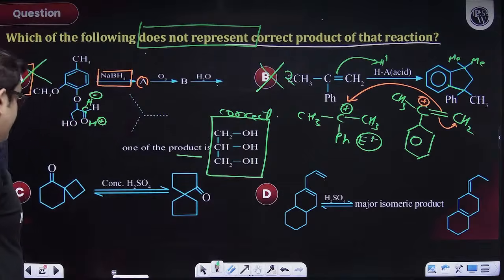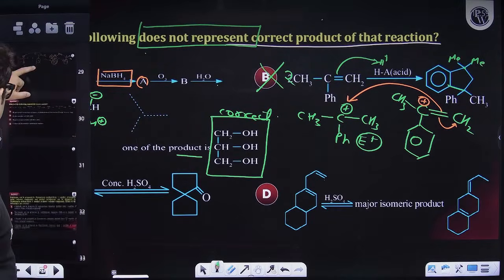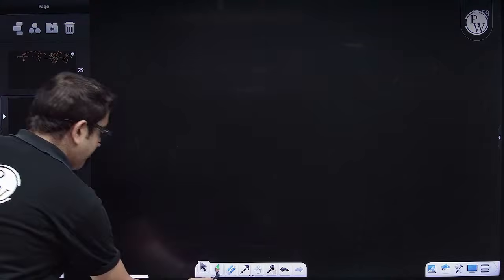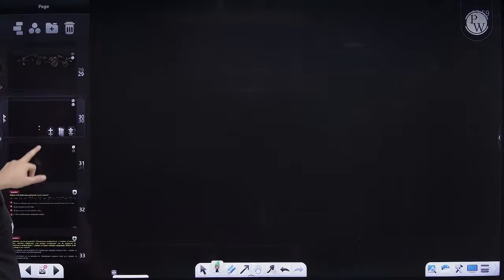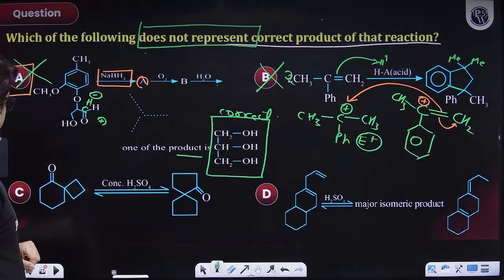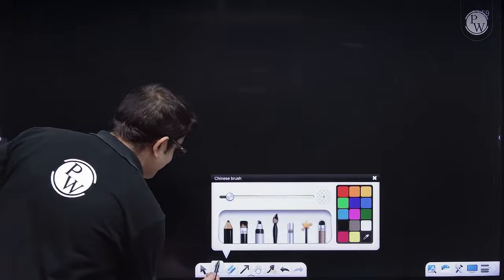Coming to this one, now let us draw this product properly. This is my 6-membered ring, a double bonded carbon and a 4-membered ring. So let me draw this for you initially only. Let us draw this properly. Beta, please don't give any time constraint. We'll be taking 15 more minutes because I am now enjoying myself. So you should also enjoy yourself.